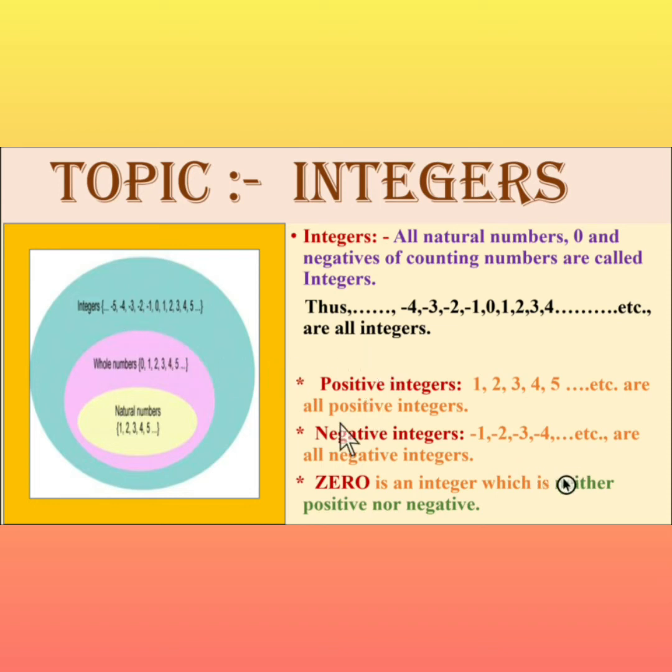Out of these, the positive integers: 1, 2, 3, 4, 5. You can see these are the positive integers, so all these are called the positive integers. Negative integers are the numbers with the negative sign: minus 1, minus 2, minus 3, minus 4 and so on. These are all the negative integers. And remember, 0 is an integer which is neither positive nor negative.